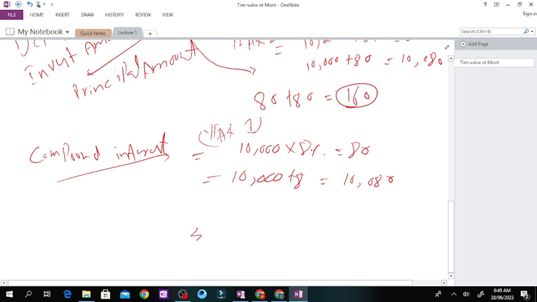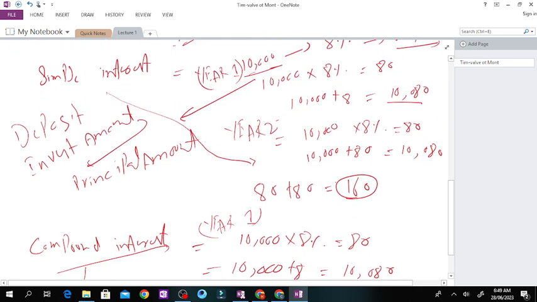But whenever you move to year 2, the scenario would be slightly changed. Now compound interest is known as interest on interest.